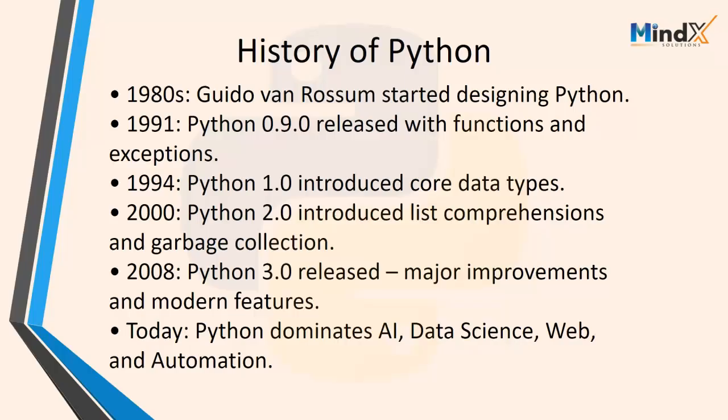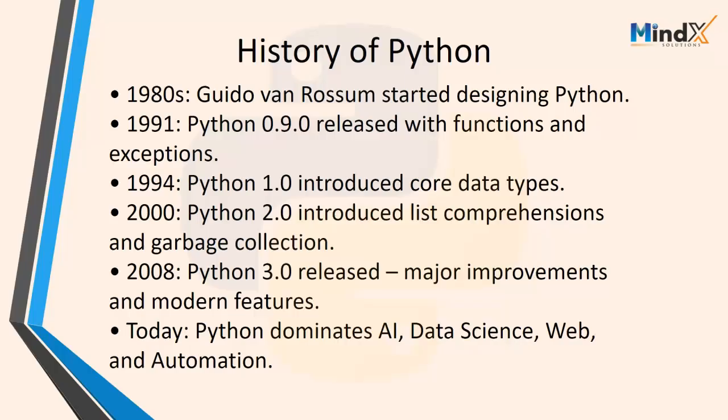Then in 1994, Python 1.0 was released, which was important for data types, lists and dictionaries. Then in the year 2000, Python 2.0 was launched. This version gave us list comprehensions and even garbage collection.